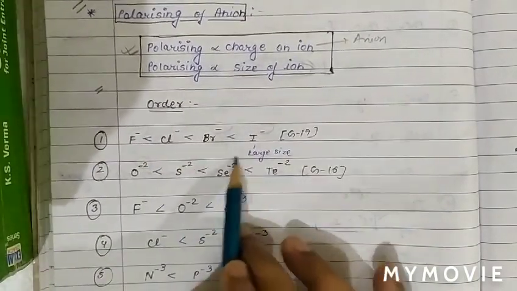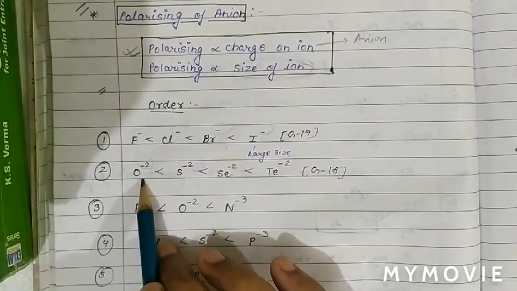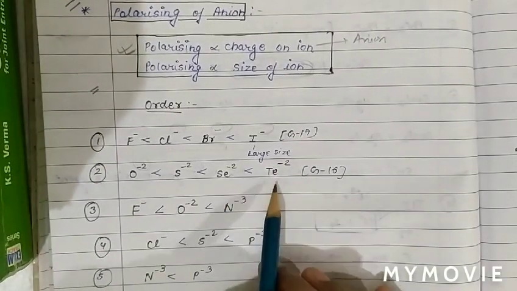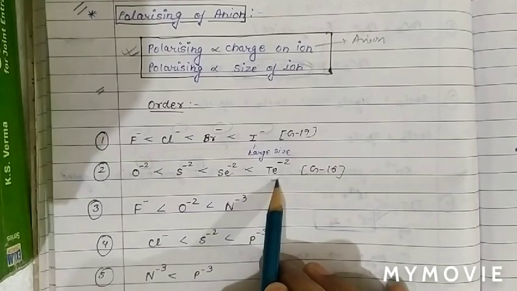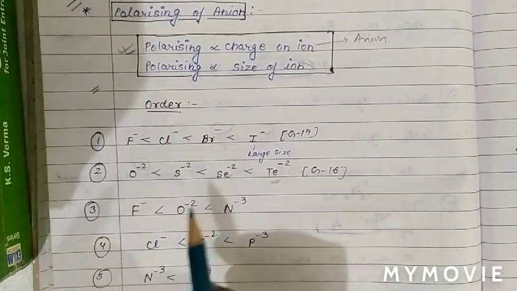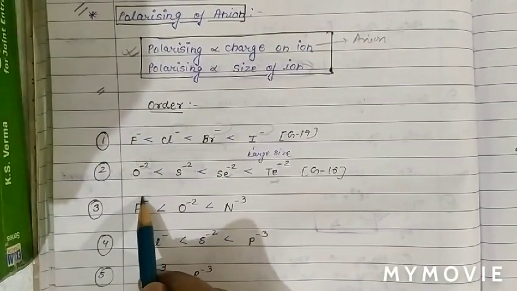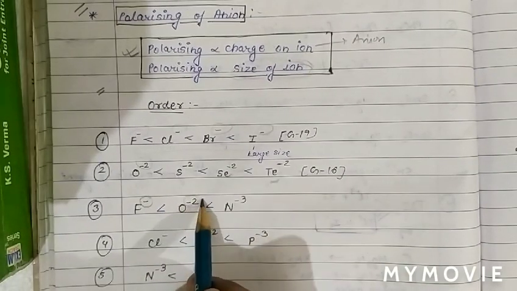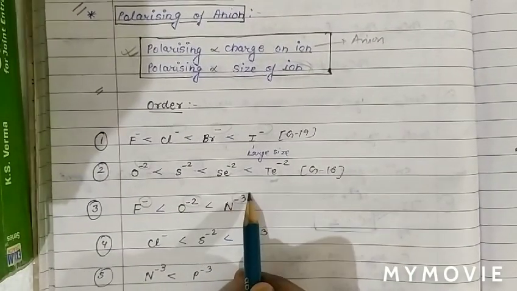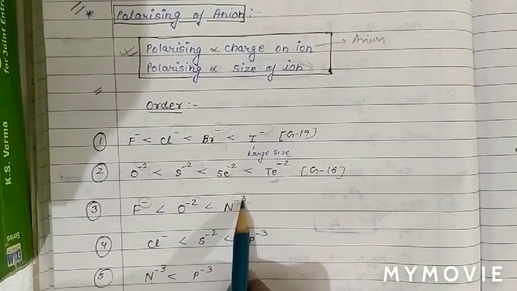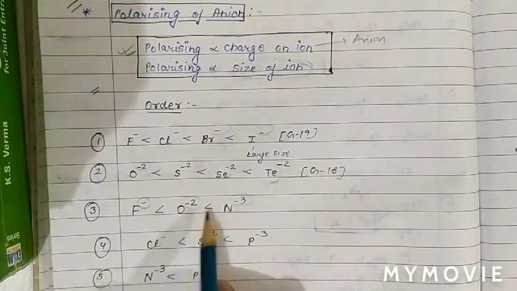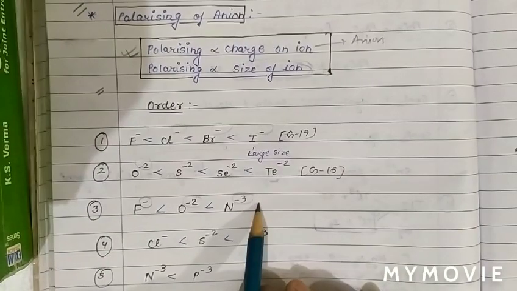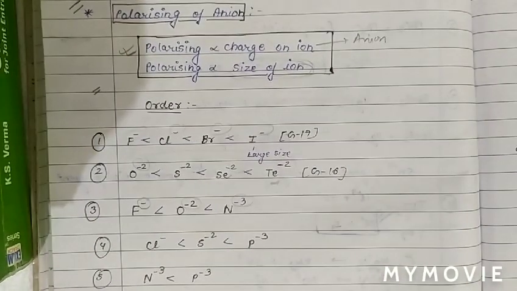As the charge on an ion is same, then polarizing power is discussed by the size. Higher the size of an ion means higher is the polarizing power. Also, now here we will discuss on the basis of charge. A charge on an ion is -1, here charge on an ion is -2, and here charge is -3. As charge increases on an ion, polarizing power of an ion also increases. So N3 minus have highest polarizing power.